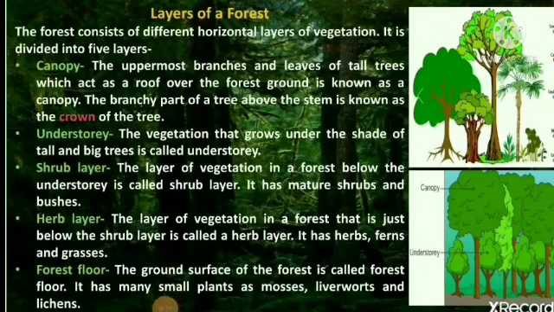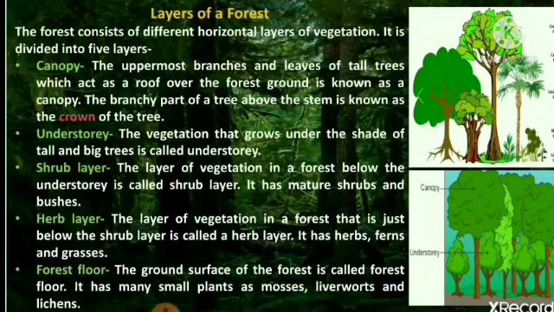So students, our next topic is layers of a forest. Forests consist of different horizontal layers of vegetation, but mainly five layers are there. Means these horizontal layers are divided into five parts. Five layers are there: canopy, understory, shrub layer, herb layer, and forest floor. So first one is canopy.